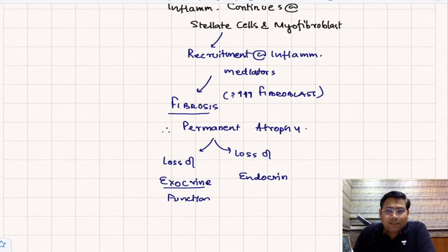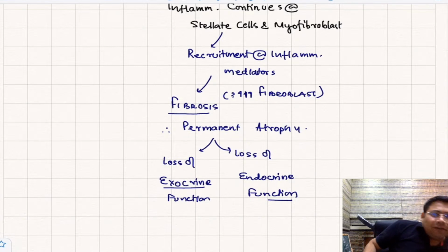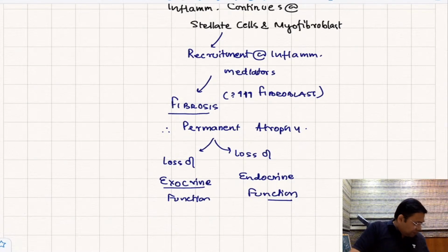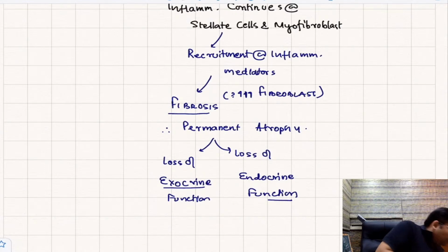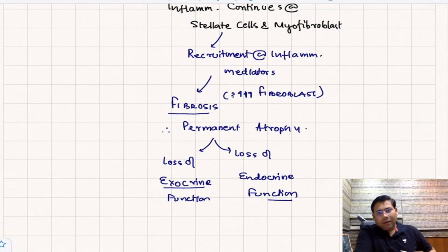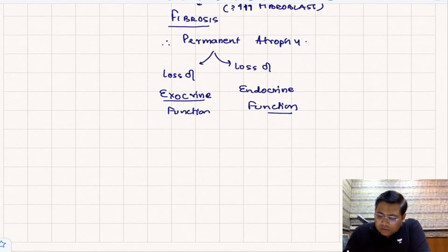Now I'm going to discuss a few important things. When there is loss of exocrine function, what are the things that you are going to get to see? Tell me. If there is loss of exocrine function, what will you get, kids? This is very important. Let us see. Because of this, you will get to see diabetes mellitus.